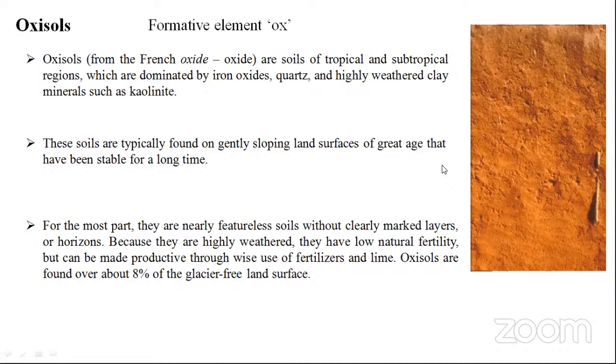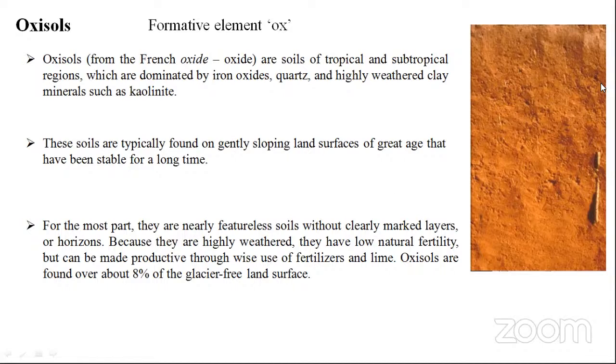Oxisols are found in almost 8% of the world. What points do you have to remember? These soils are formed in tropical and subtropical regions, mostly dominated by iron oxides, quartz, and highly weathered clay minerals such as kaolinite. They are typically on gently sloping lands, of great age, stable for a long time.